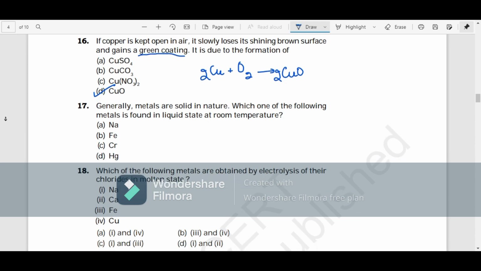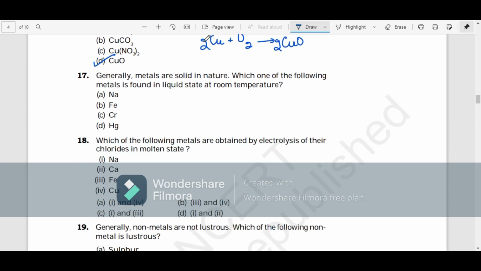Right. Generally, metals are in solid state in nature. Which one of the following metals is found in liquid state at room temperature? You have to see the one which is found in liquid state. Is it sodium, iron, chromium, or mercury? Mercury, of course, because you would have seen it in thermometers. Previously, when we used it, it is in liquid state.